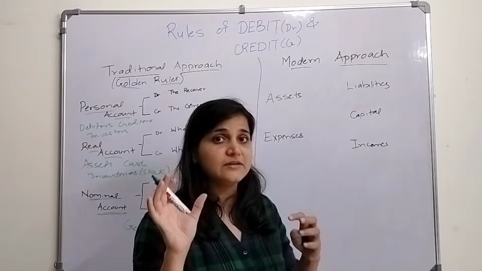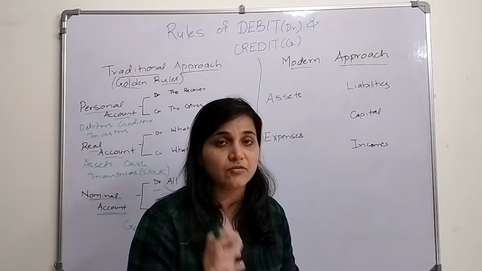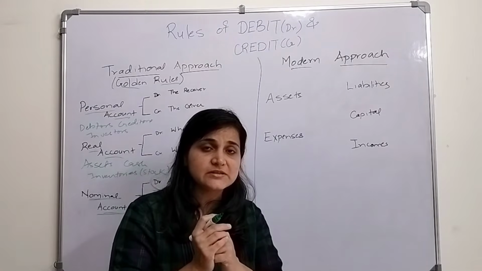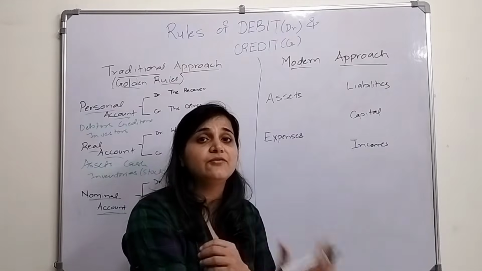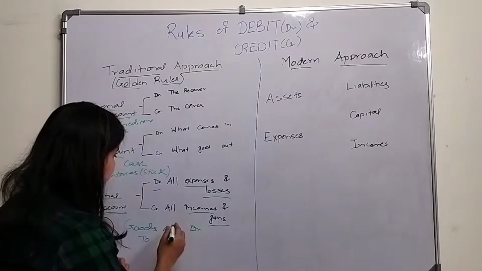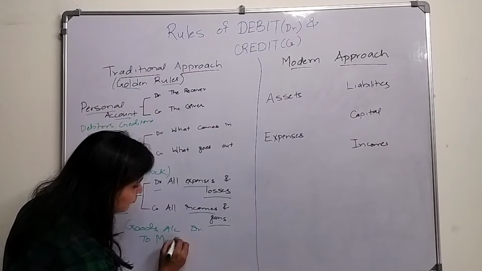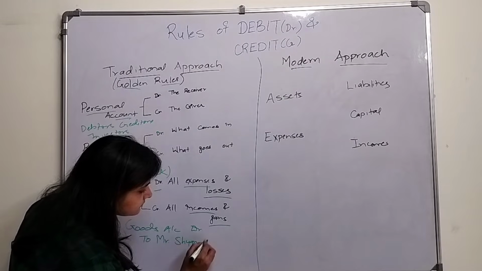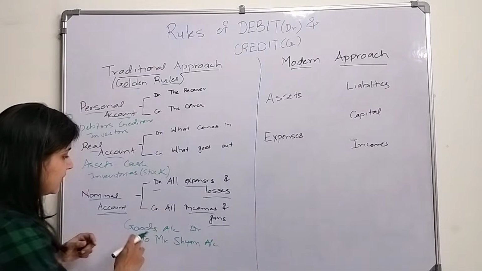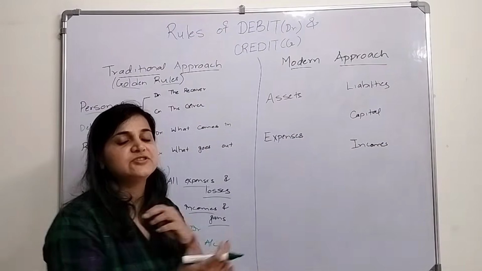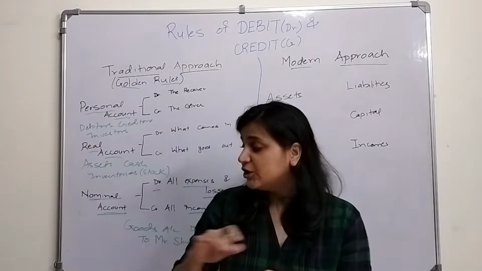To what account does he belong? Personal account. And the rule of personal account is: debit the receiver, credit the giver. He is the giver of those goods, and I am purchasing on credit. So here I am writing goods for your convenience, but in purchasing goods, it is purchase account debit to Mr. Sham's account.